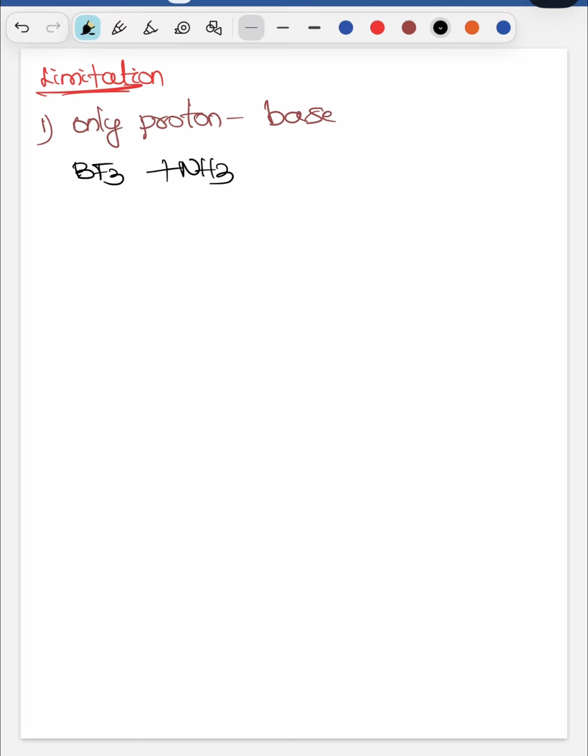Here also acid-base are there, but H+ is absent. No proton transfer happens, but an acid-base reaction is going on. So this theory fails. Second, it cannot explain the acidic nature of CO2 and SO2. They show acidic behavior, but no H+.